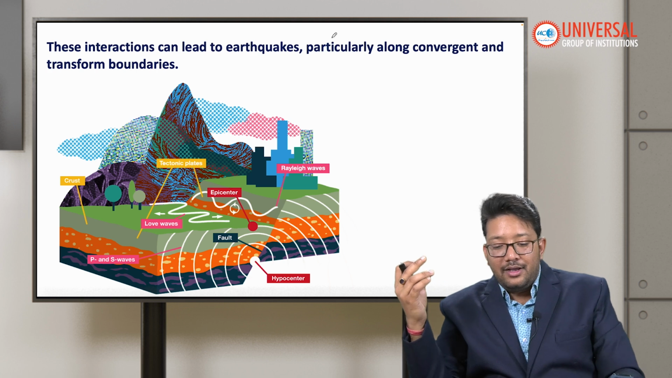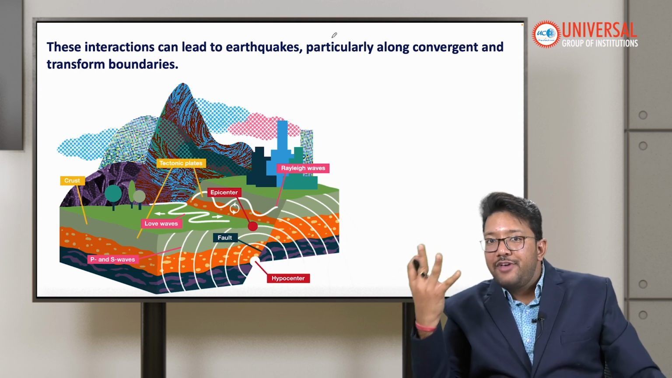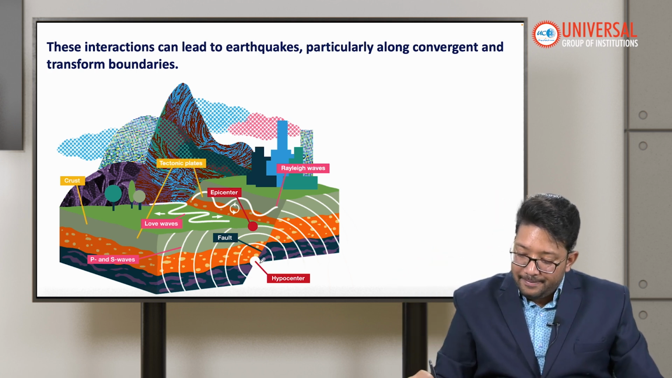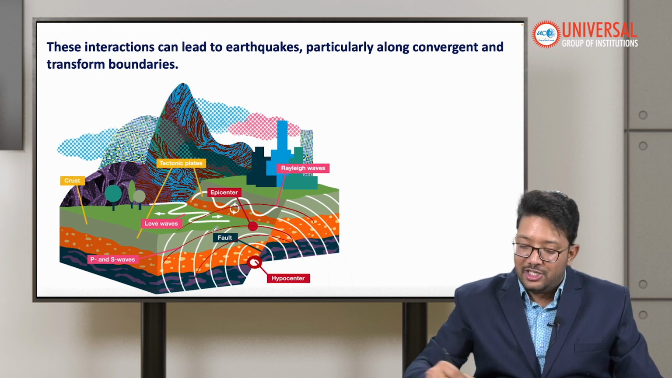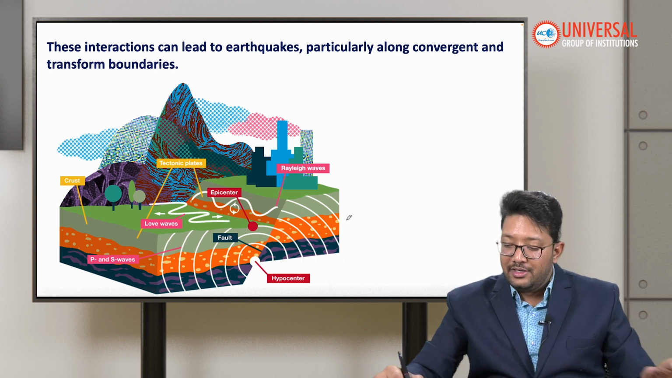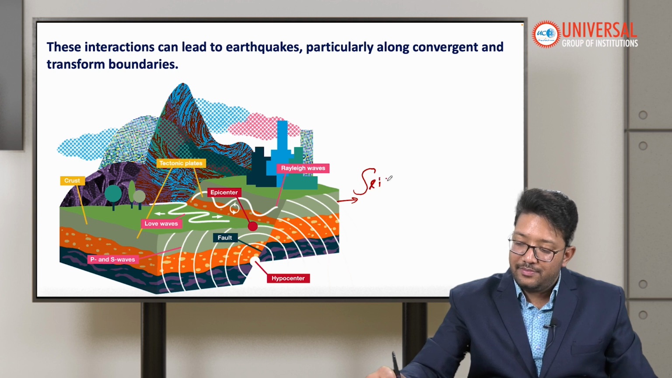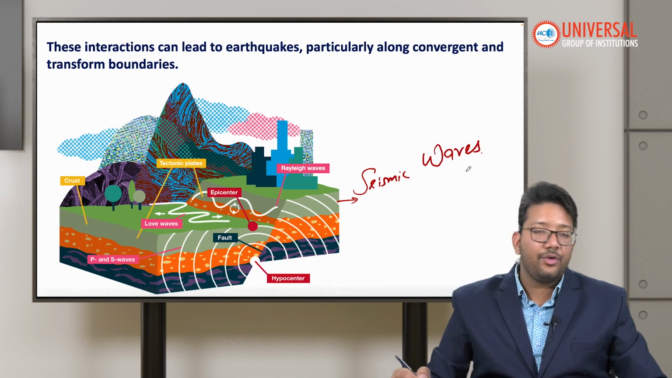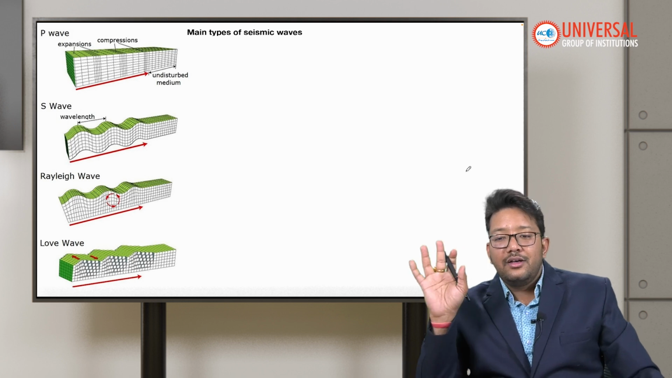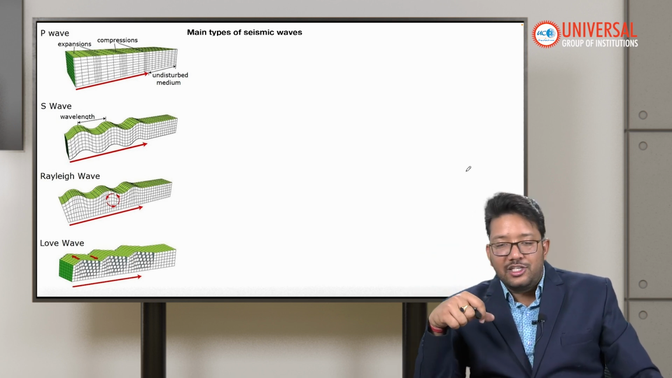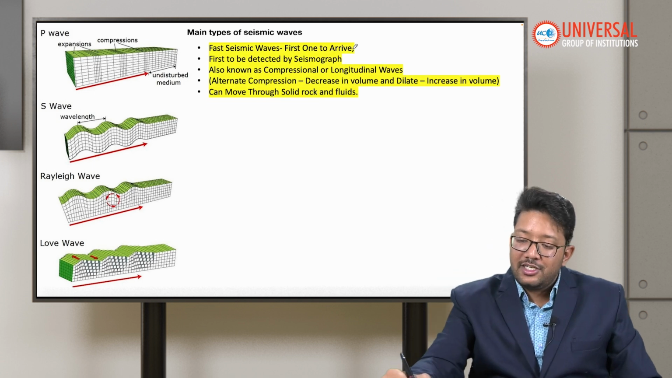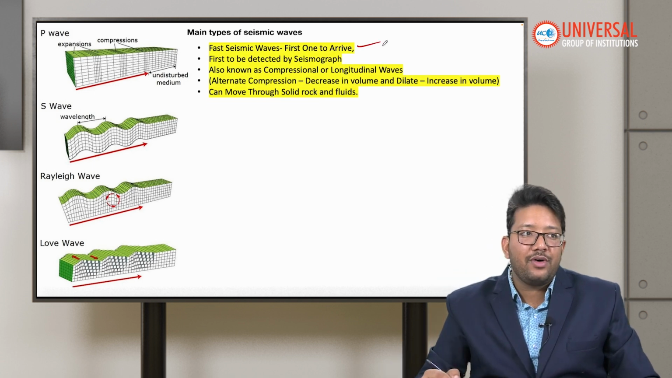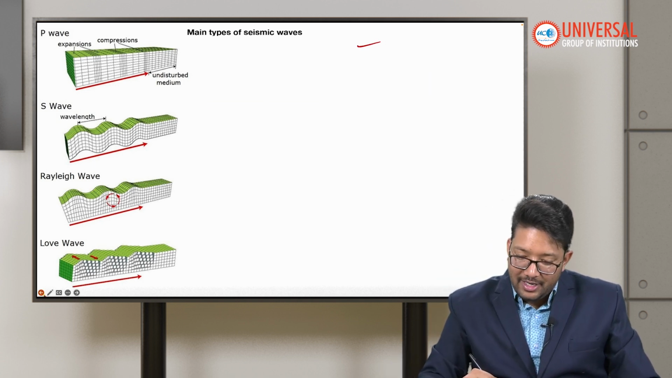Some waves are releasing. Can you see this? These are the seismic waves. These white color ones are called seismic waves. There are 4 types of seismic waves. First is the P wave. These are the fastest seismic waves. These are the first ones to arrive. Remember.